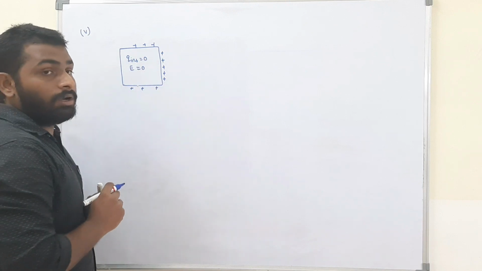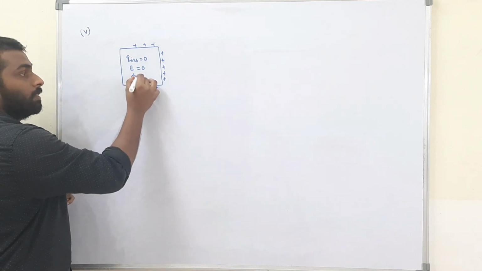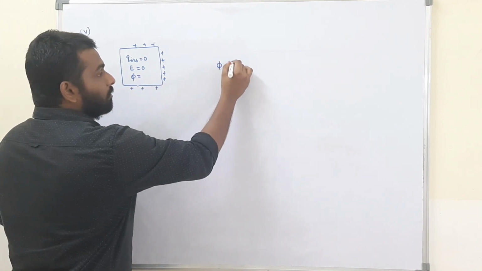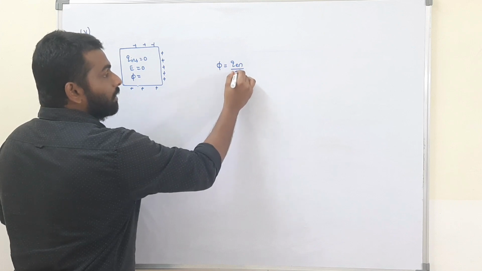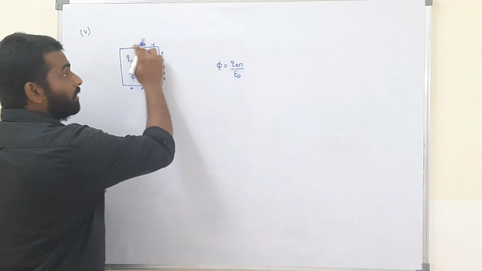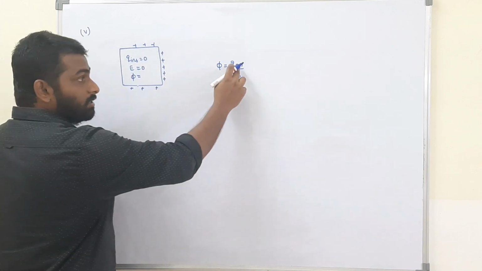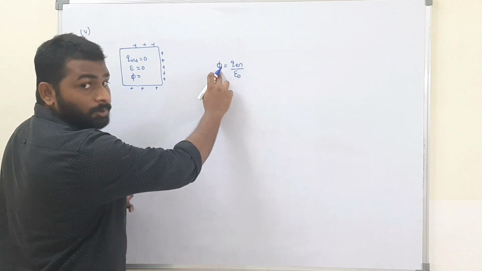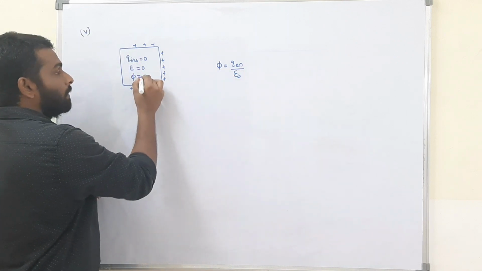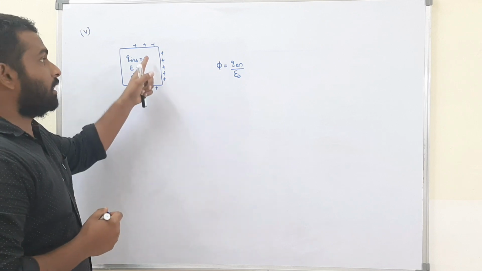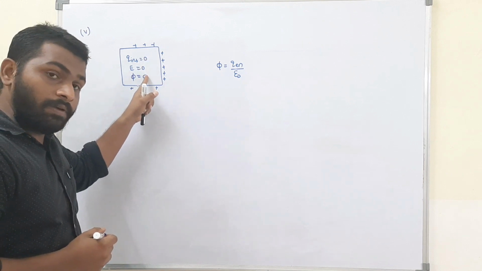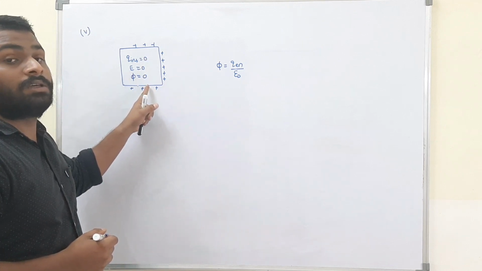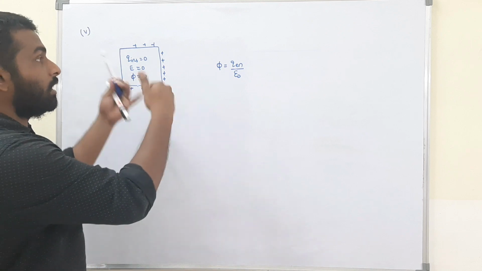Well and good. Now what about the flux? The flux is nothing but Q enclosed by epsilon naught. The charge inside the conductor is zero. If the charge inside the conductor is zero, then the flux has to be zero. That means finally, inside a conductor the charge is zero, the electric field is zero, as well as the flux is zero. Now outside the conductor, what will happen?